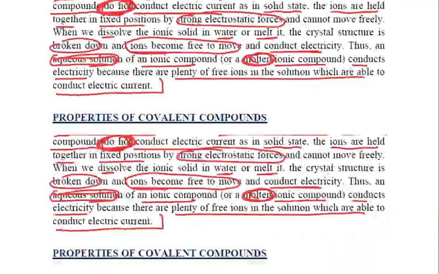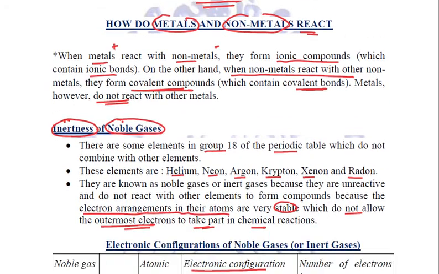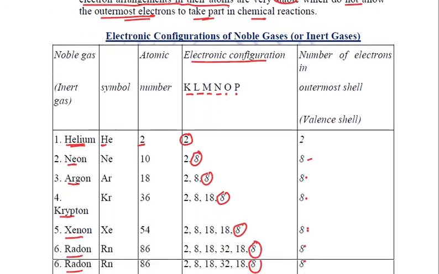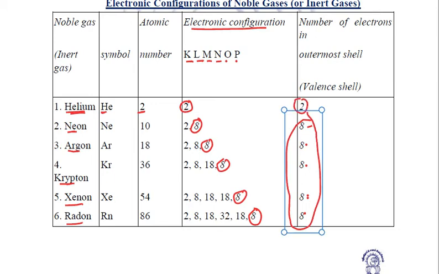Let us try to brush up once again what all we did. We saw exactly why noble gases are inert: because of their inert gas configuration, because of their 8 electrons in their outermost shells, except helium, which has got only 2, because helium has got only one K shell which cannot hold more than 2 electrons. So ultimately, the reason for inertness of the noble gases is that their valence shells are complete, right?